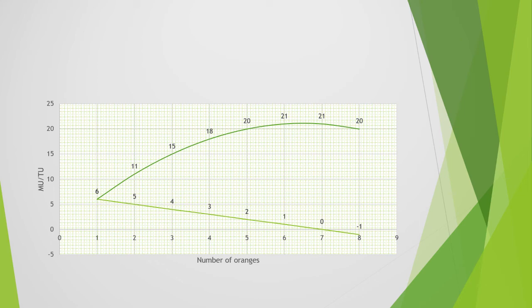Then it becomes negative. But in the case of total utility, when marginal utility is positive, total utility goes on rising. When marginal utility is 0, the total utility is at its maximum, that is 21. When marginal utility is negative, total utility starts declining.